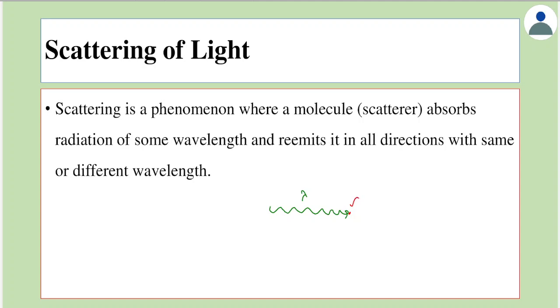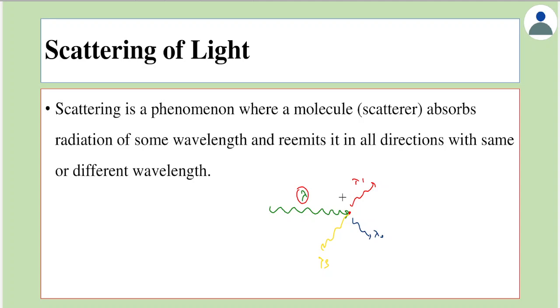Let's assume that this scatterer emits a few wavelengths called lambda 1, lambda 2, and lambda 3. So in this case, the scatterer, that is this molecule here, is absorbing one wavelength and re-emitting in all directions. Sometimes the wavelength could be the same or different also. In this case, as seen here, the wavelengths are different. This phenomenon is called scattering.